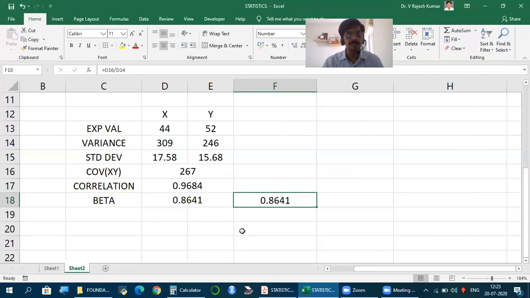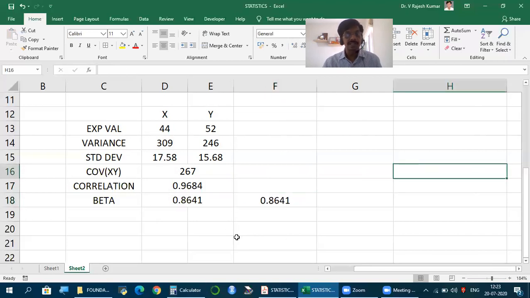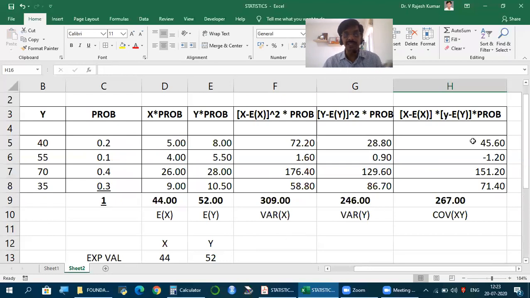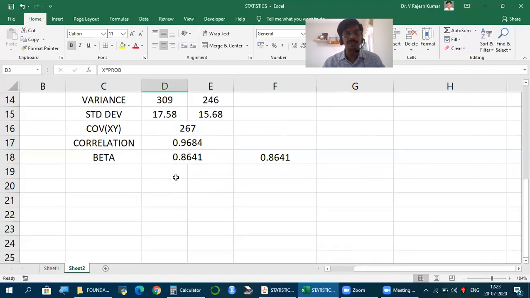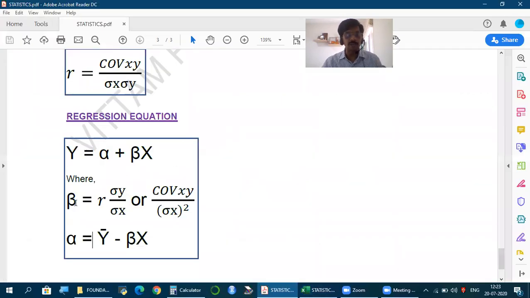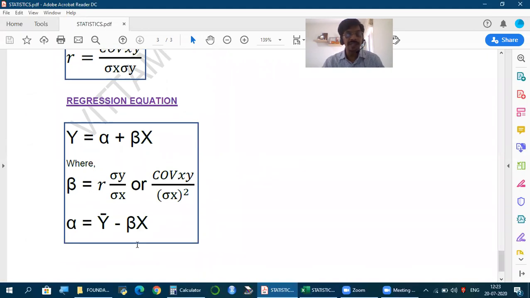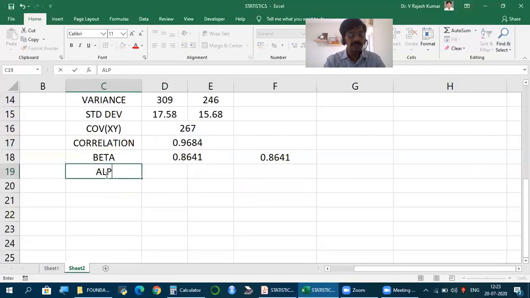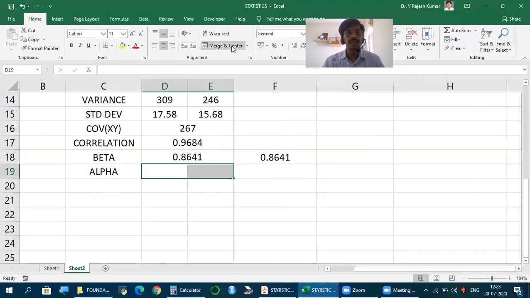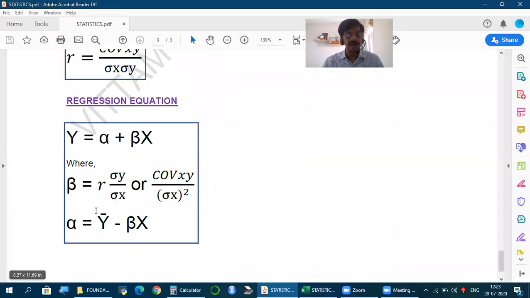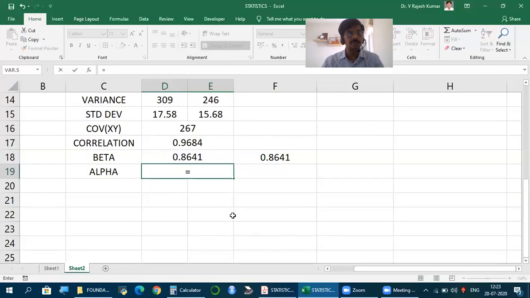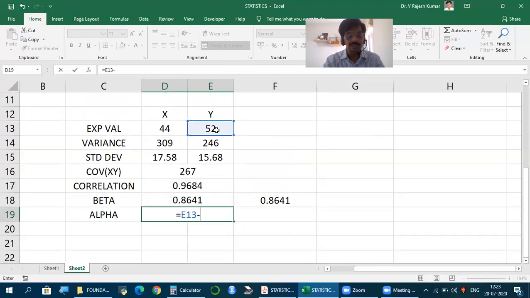So calculate using any formula. But the third formula we had, summation xy by summation x squared, you can make out is not applicable because what we have is different. So this is beta, and as I mentioned, our actual requirement is knowing how to calculate beta. Finally, alpha, the constant, the intercept. How do we calculate alpha? Y bar, that is E of y, minus beta into x bar, or E of x.